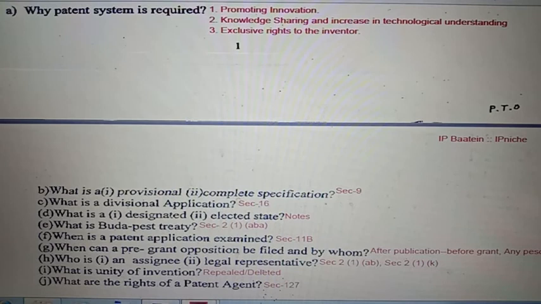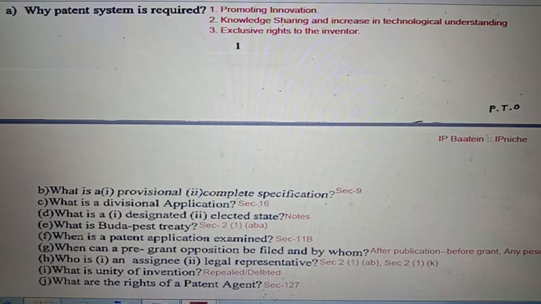What is Budapest Treaty? Kindly see section 2(1)(aba). Next is when is a patent application examined? Kindly see section 11B. When can a pre-grant opposition be filed and by whom? After publication and before grant. A pre-grant opposition can be filed by any person. This is given in section 25 clause 1.